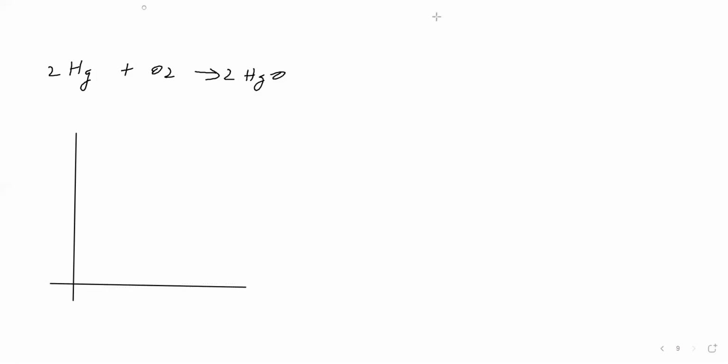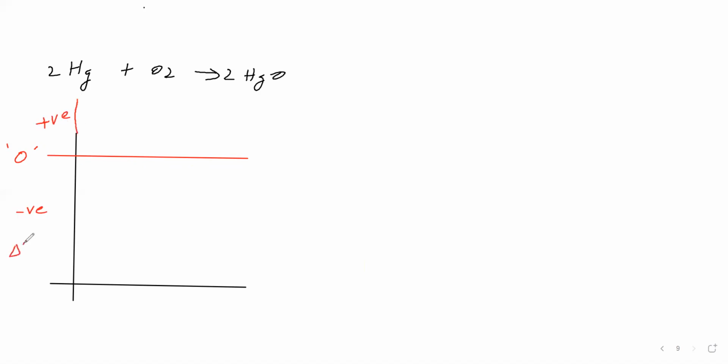Now, the delta G versus temperature graph we are seeing for this one. Here delta G is 0. Here delta G is negative. Here delta G is positive.